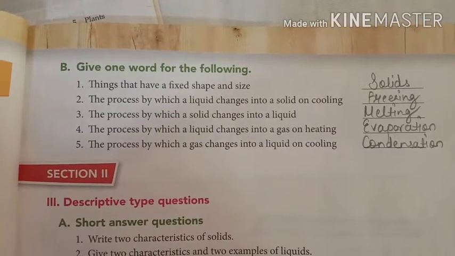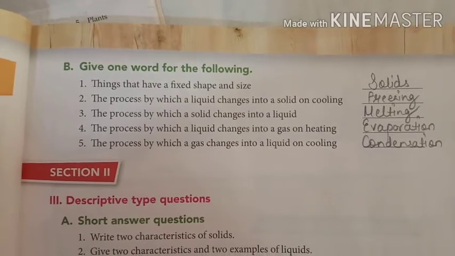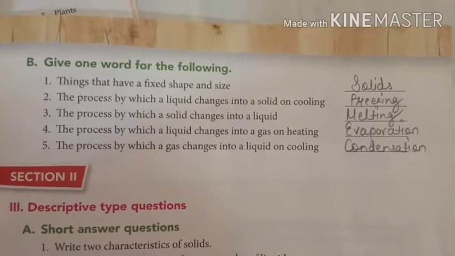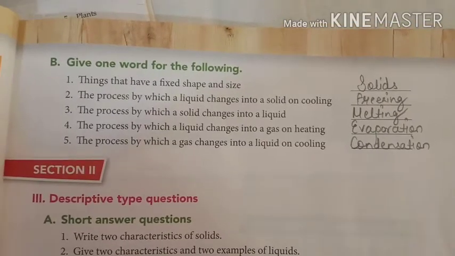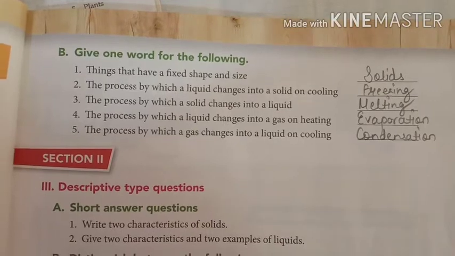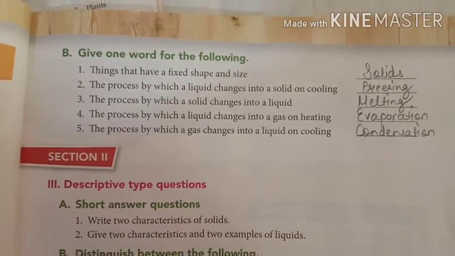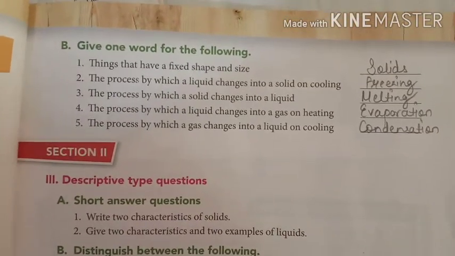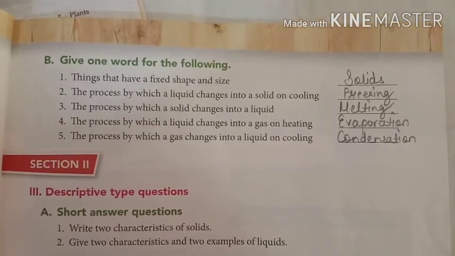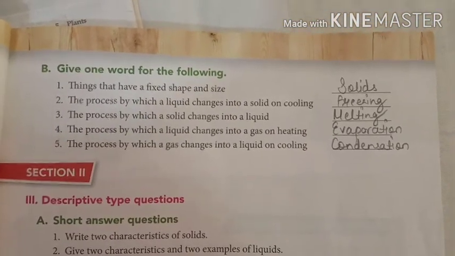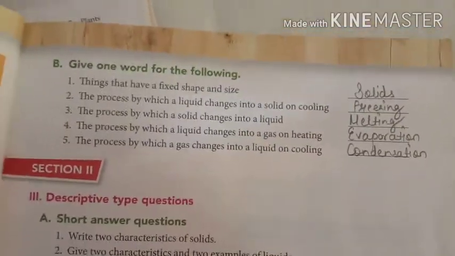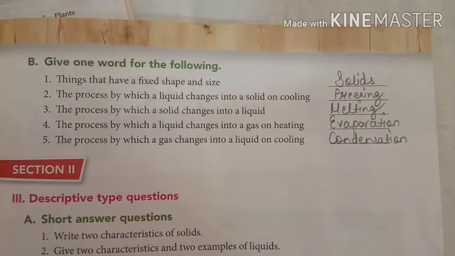Number first, things that have a fixed shape and size. So which thing have fixed shape and size? See, liquid doesn't have fixed shape and size, right? And also gas. So solids, right? Next, the process by which a liquid changes into a solid on cooling. In this process, a liquid is changes into solid, which is called freezing.